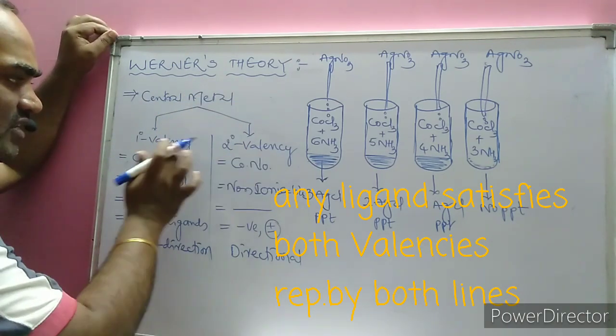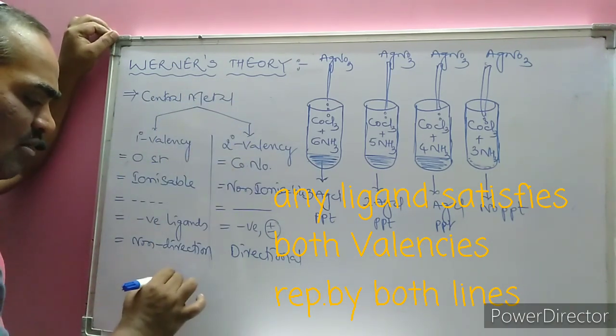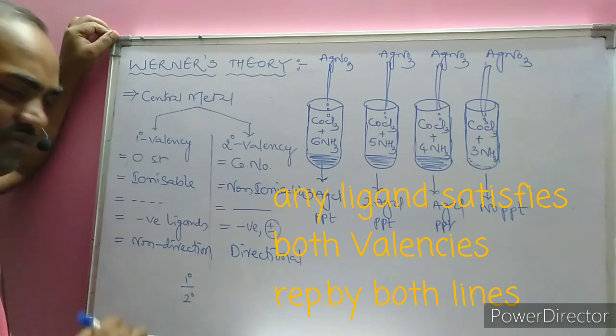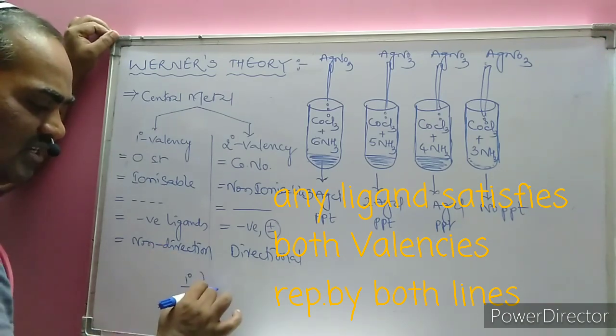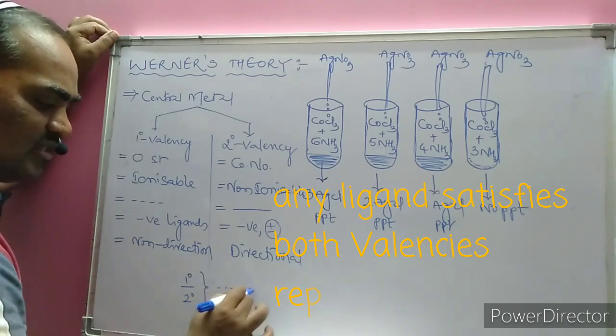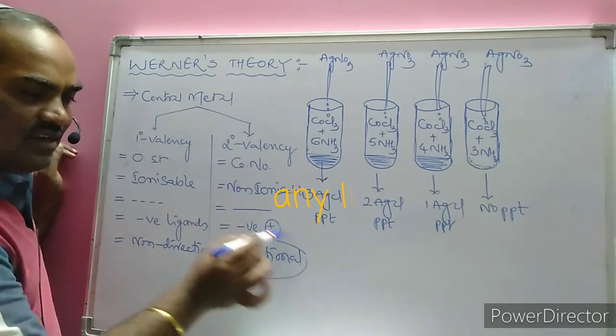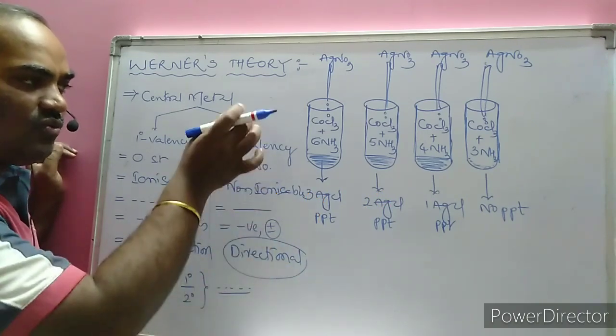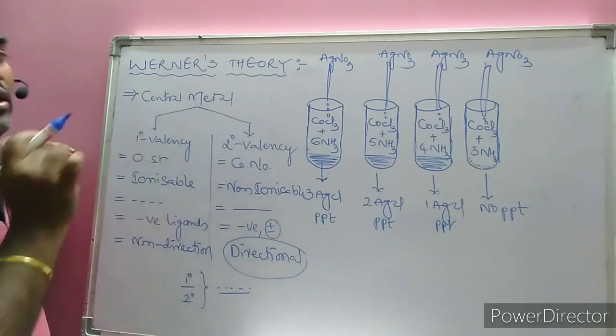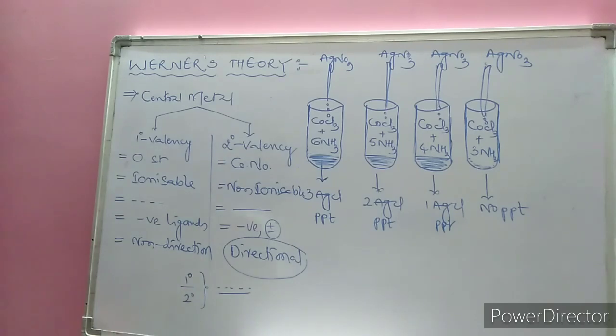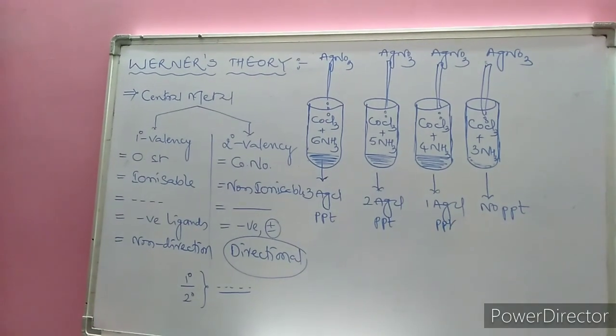If any ligand satisfies both valencies, primary as well as secondary, it can be represented by both lines, that is the dotted line as well as the solid thick line. Since the secondary valency is directional, one can predict the structure of the complex, because the ligands are oriented in a particular geometry around the central metal atom.